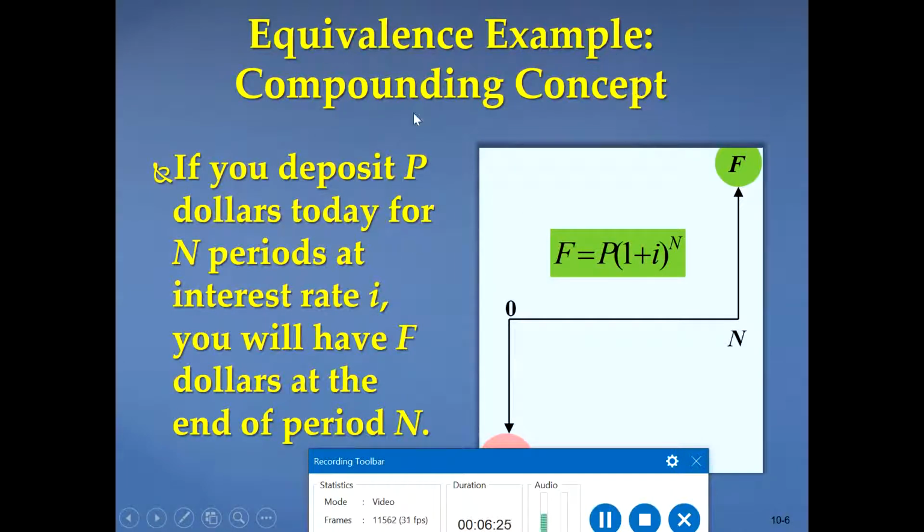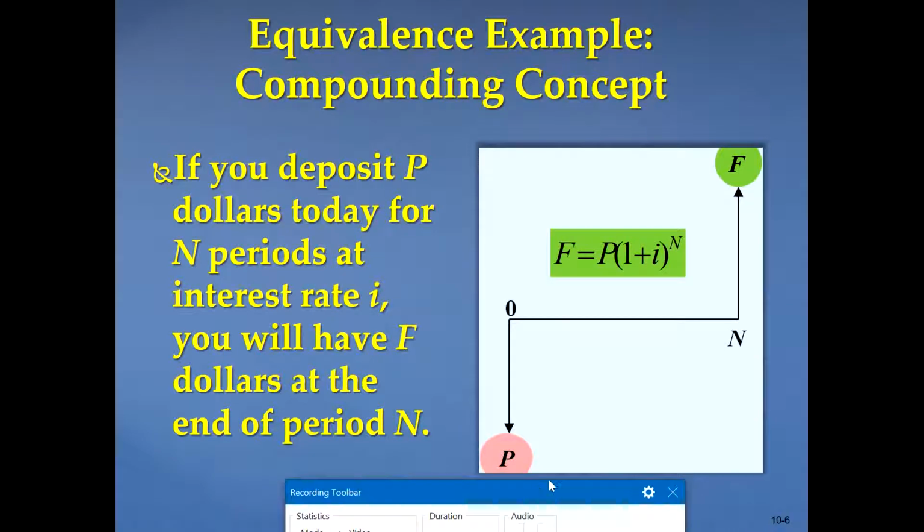Now this is what we call our basic formula for time value of money: what will be the future value, F, of a P amount? If you deposit P dollars today, or invest P dollars today for some period of time N, for 2 years, 3 years, what will be that amount in the future? The formula is F equal to P times (1 plus I) to the power N.